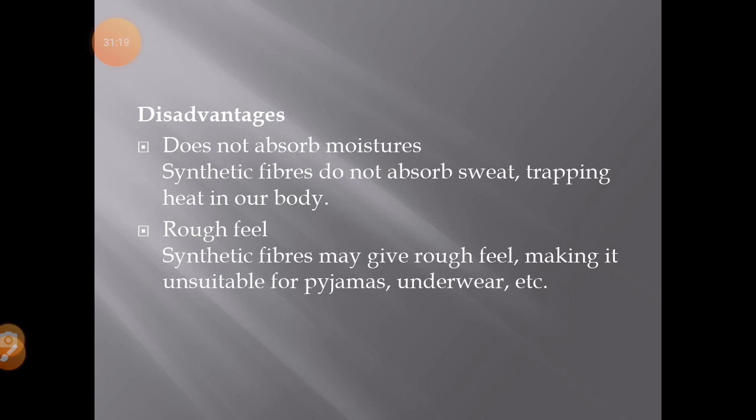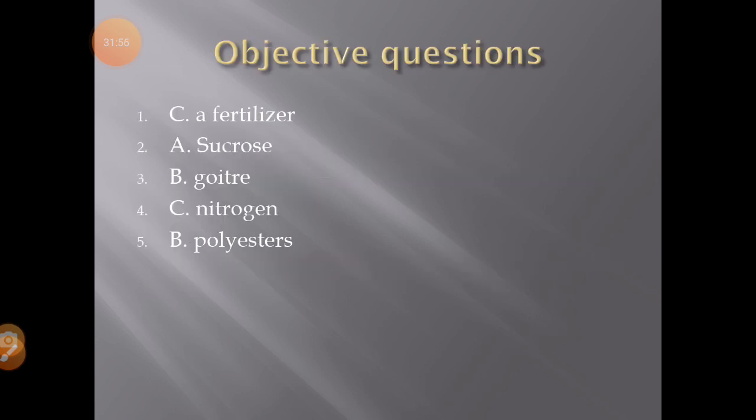One more thing: blends make for comfortable clothing. Actually, nowadays clothes are not made of only synthetic fibers, or only natural fibers. They are made of both fibers, natural as well as synthetic. So these mixed fibers are called blend fibers. Like terylene is blended with cotton, silk and wool and called terry cotton, terry silk and terry wool. So people nowadays are preferring these types of clothes, which are called blends.